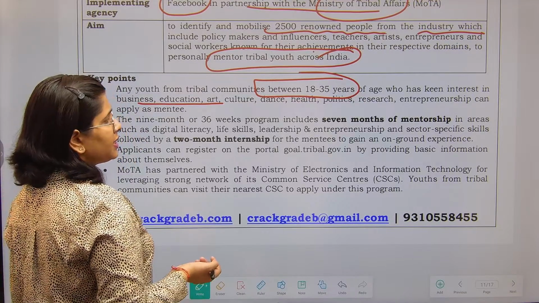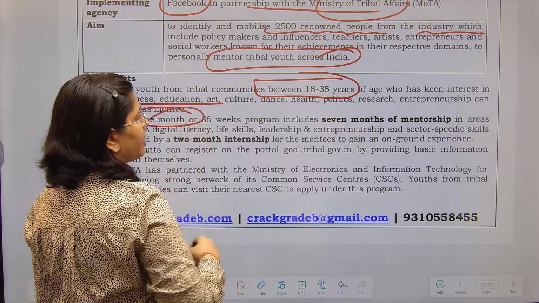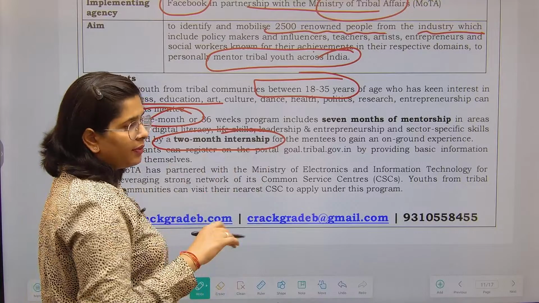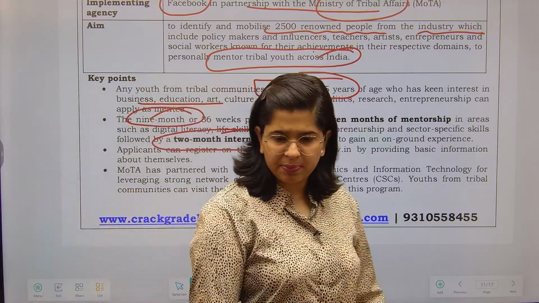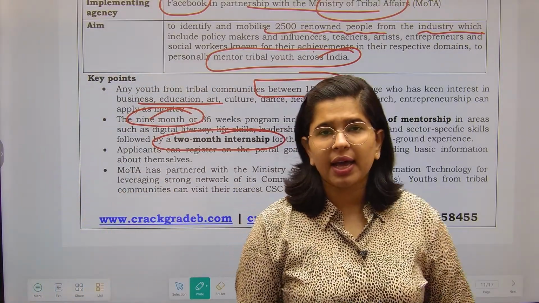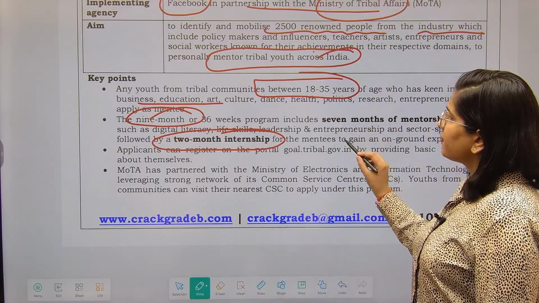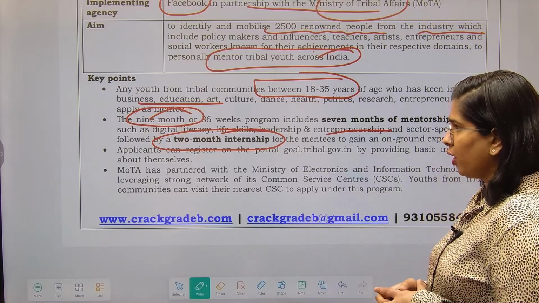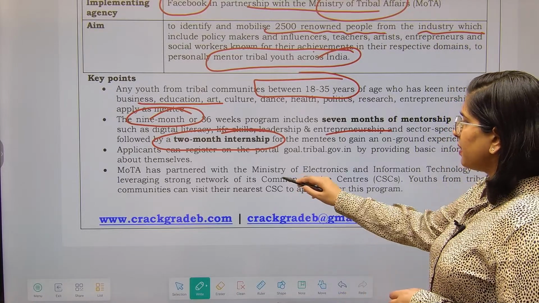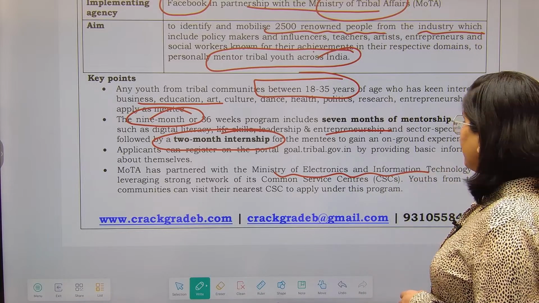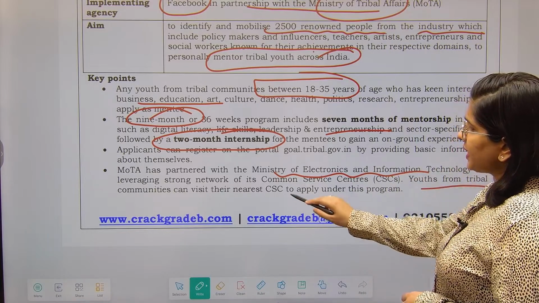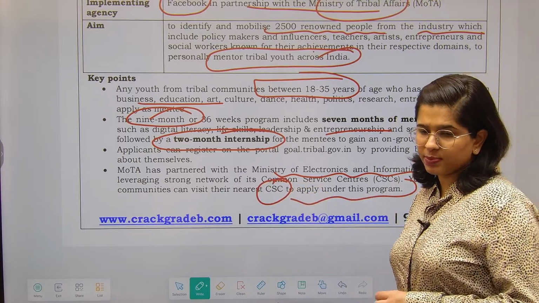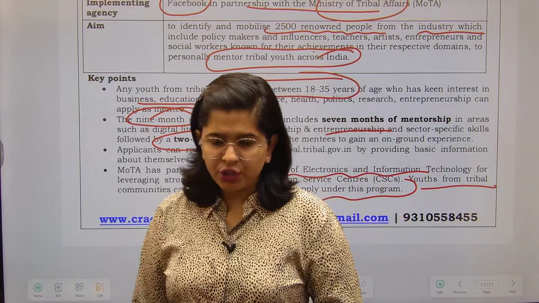The 9 months or 36 weeks program, it includes the 7 months of mentorship and along with a 2 months of internship, so that the person should get the on ground experience. Mentorship in the areas like your digital literacy, life skills, leadership, entrepreneurship, anything that you want to get trained on. Ministry of Tribal Affairs has partnered with Ministry of Electronics, right? And youths from the tribal communities can visit their common service centers to apply for this particular program, because this particular scheme is being operated together.